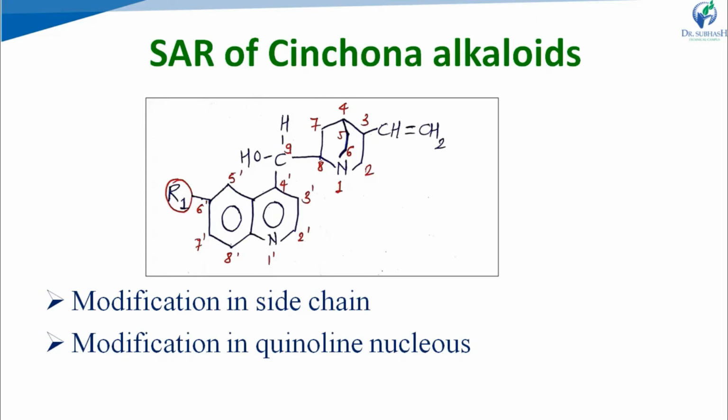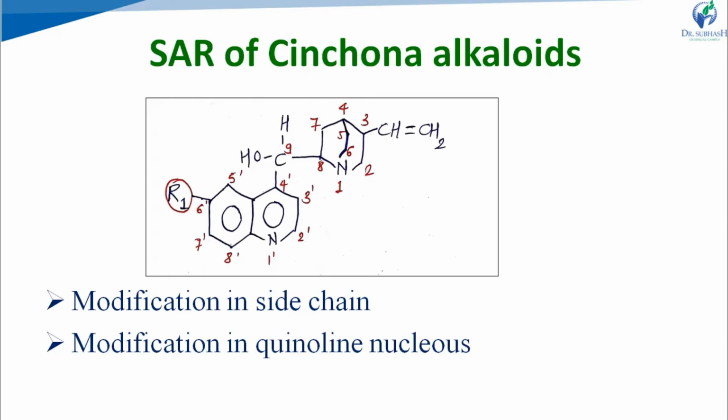Now, towards the next point. Again in this non-aromatic heterocyclic ring, nitrogen is present, and at the ninth carbon there is a hydroxyl group, which contains the oxygen. The distance between this oxygen and the non-aromatic nitrogen atom is important for the anti-malarial activity. The distance between these two atoms should be about 3 angstrom. This distance produces the optimum activity of quinine or the cinchona alkaloids.